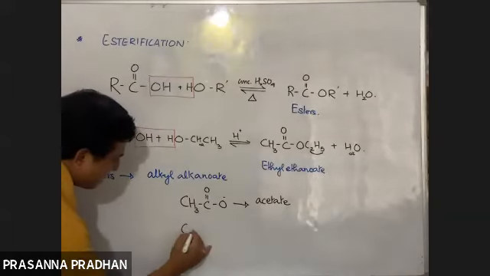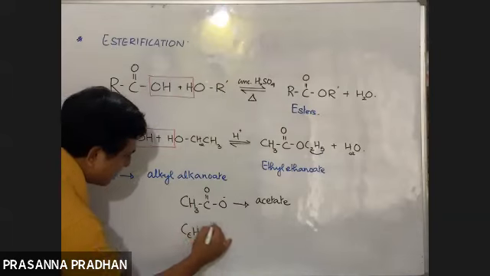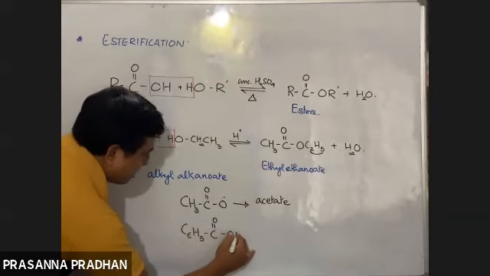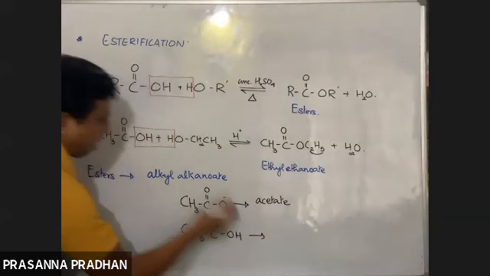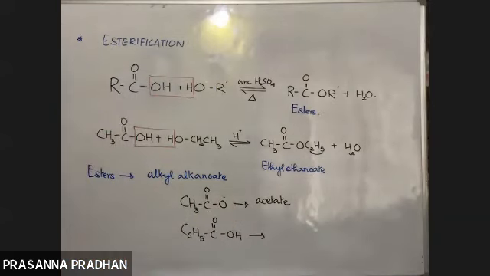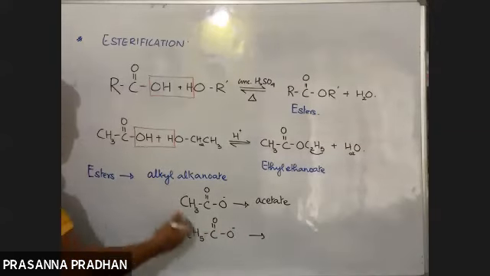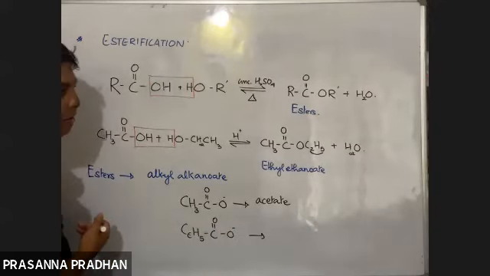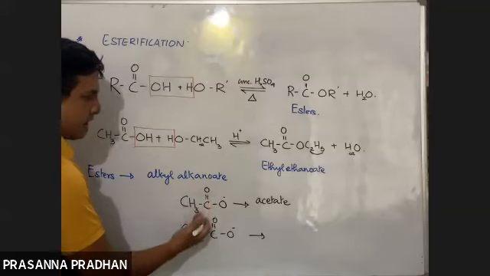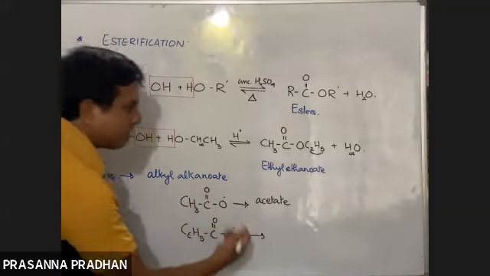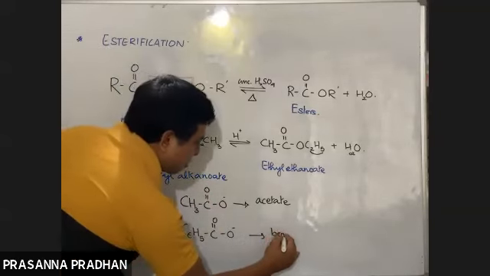What is the name of this acid? C6H5COOH. Benzoic acid. So if I remove this hydrogen, what is the name of this anion? Acetic acid's anion is acetate, so what will we call benzoic acid's anion? Benzoate. So don't forget this.